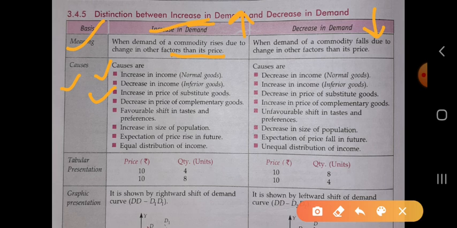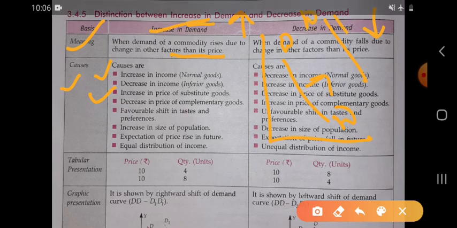Decrease in the price of the complementary good. We have taken the example of car and petrol. So when the price of the complementary good decreases, we will shift to the rightward. Whenever there is a favorable shift in taste and preferences, basically any product which we have taken as favorable, not unfavorable, in that condition the curve is shifted from leftward to rightward. For example, the curve DD is shifted rightward to D1 D1.